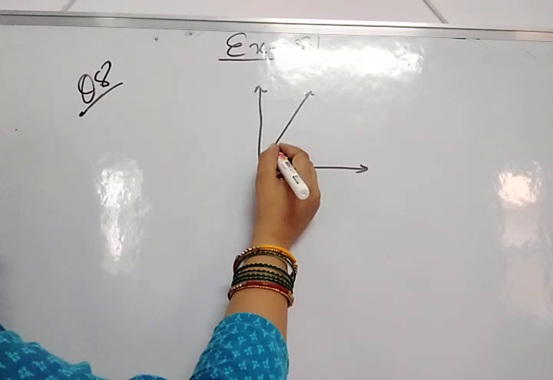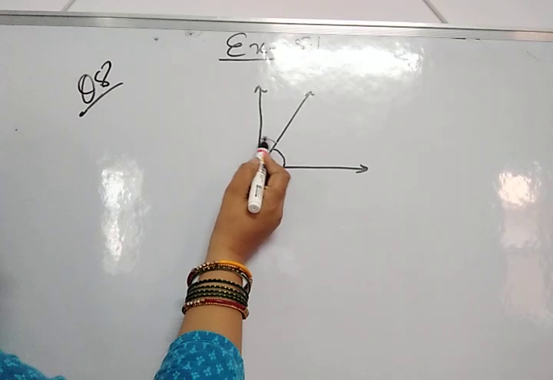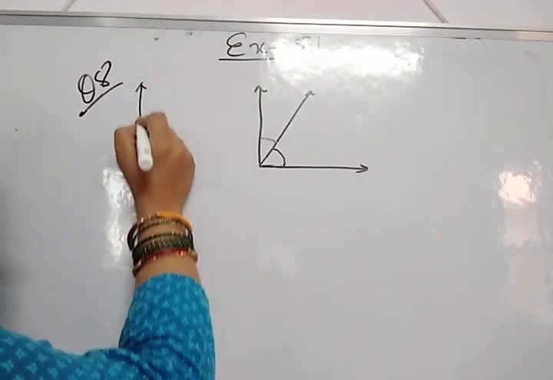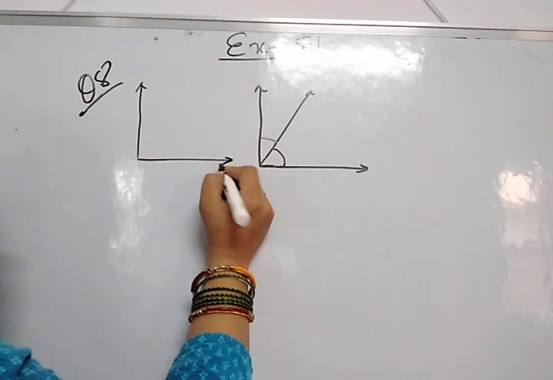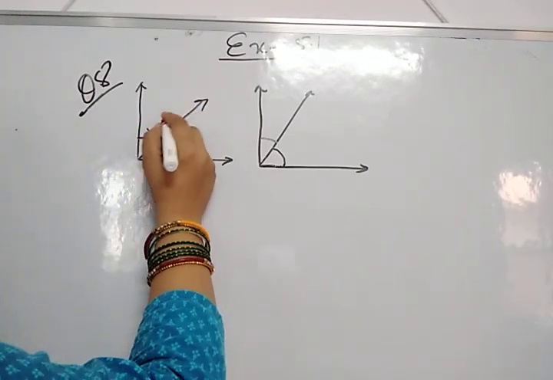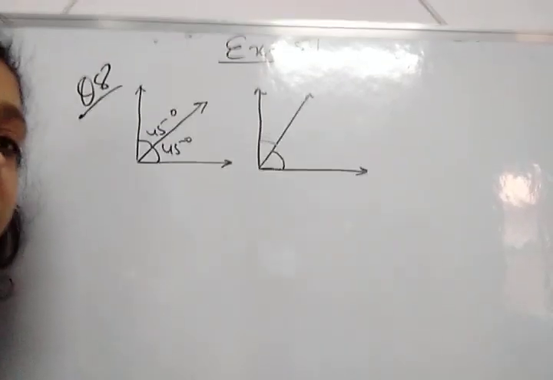If this angle is greater than 45 degrees, then its complementary angle will be less than 45 degrees, because two equal complementary angles are of 45 degrees. This is 45, this is also 45, and they are a pair of complementary angles.